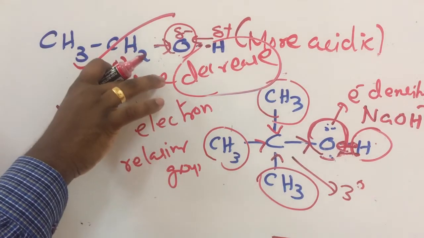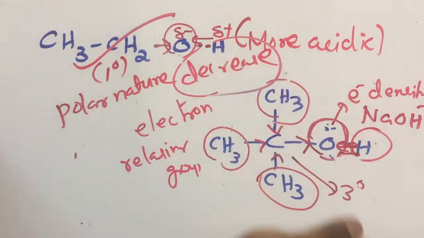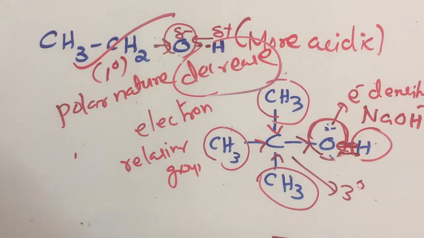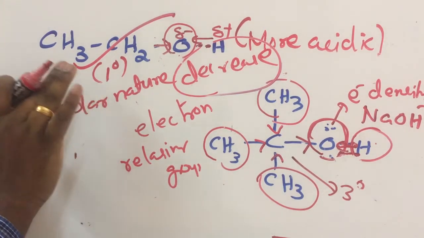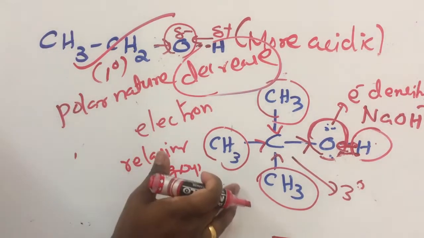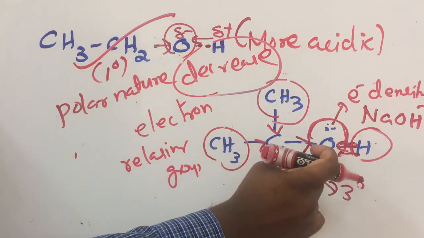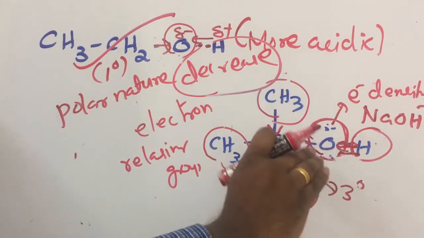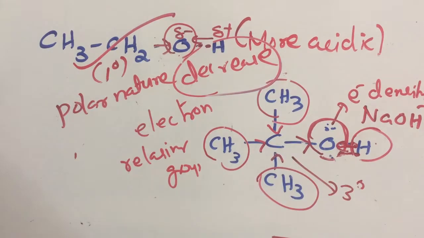So primary alcohol can easily donate a proton. It is very clear, out of primary, secondary and tertiary, primary alcohol is more acidic and can easily lose a proton. But tertiary, due to the high electron density on oxygen, has decreased polar nature and donation of proton becomes difficult.